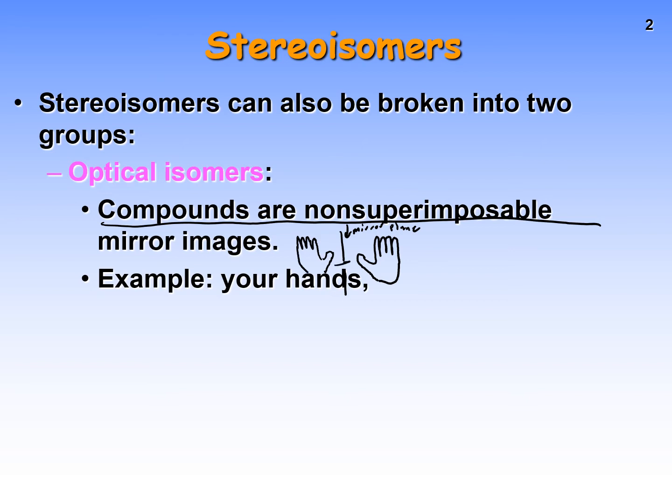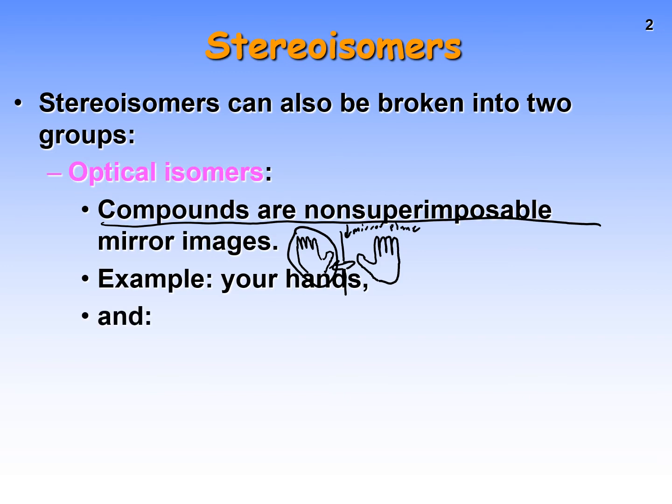There is no way these two images can superimpose perfectly because the top of your hand is different from the bottom of your hand. You can't make these lie flat on top of each other. There's no way to do it.